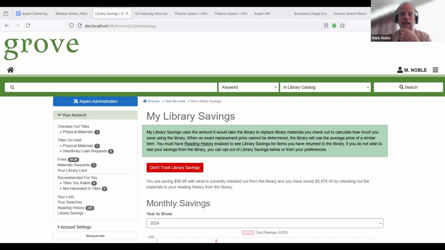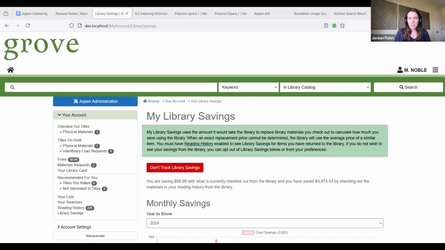And yes, the replacement cost settings are for the entire Aspen instance, and not per library system, because by the time we have the reading history information, we don't necessarily know what item was originally checked out and who it belonged to in the past. So we didn't want to mess that up. So any other questions on that?